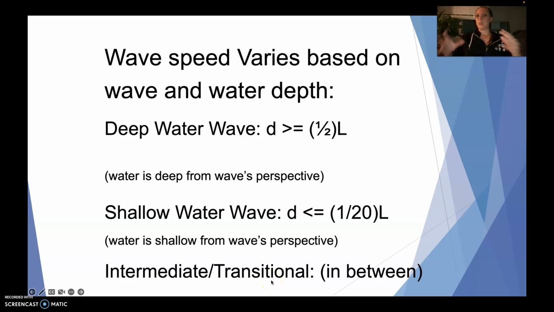In labs, we're going to be doing several calculations to compare these numbers and determine if things are deep water waves or shallow water waves. And just a little nugget of information here: some waves may trick you in whether or not they are deep or shallow. Keep that in mind, because we're going to talk about a particular wave that you'd think is definitely a deep water wave, and it tricks you, it's a shallow water wave.